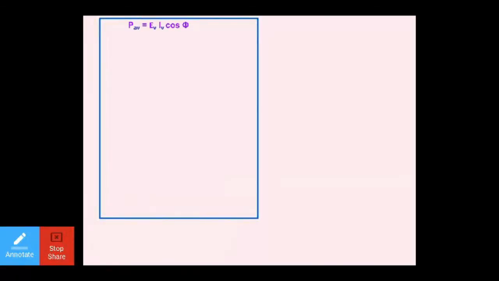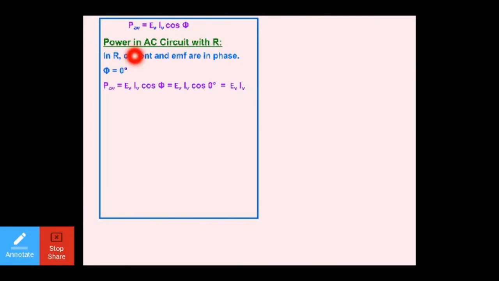Next thing, dear students, P average is equal to EV IV cos phi. Power in an AC circuit with R resistance. In the case of resistance, current and EMF are in the same phase. You can write here cos phi, cos 0, and the value of cos 0 is equal to 1, so you will get EV IV.